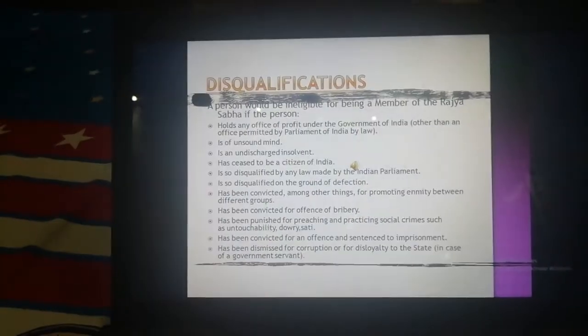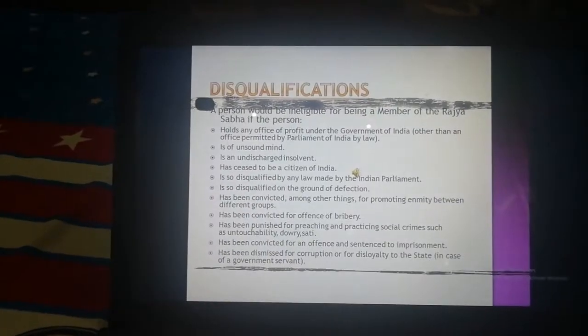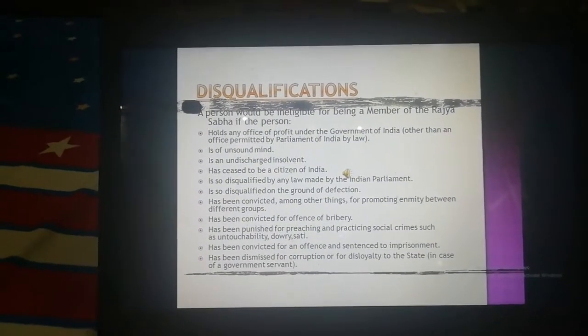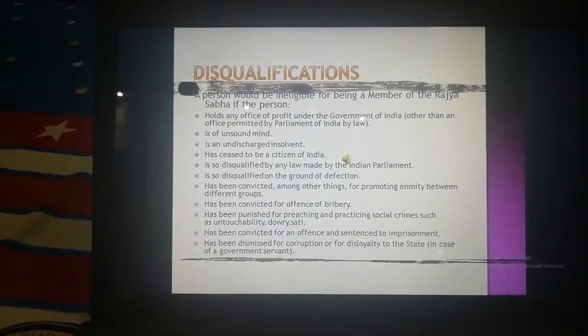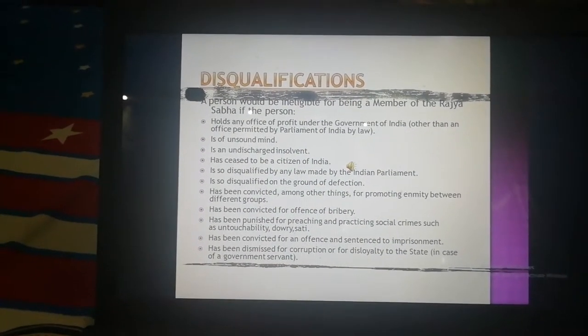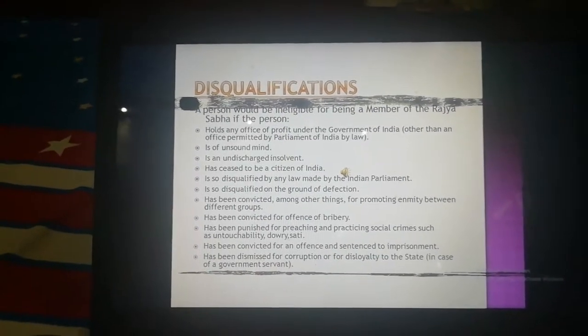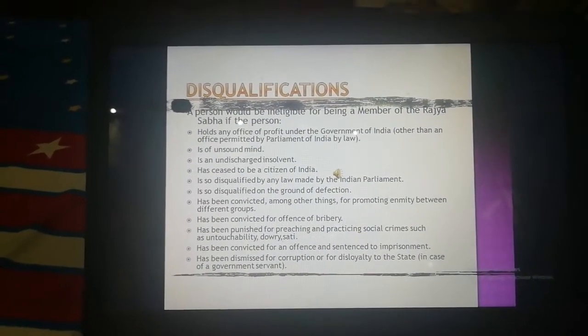Now I will talk about the various powers and the functions of the members of Parliament. There are various types of powers like legislative powers, executive powers, financial powers, constituent powers, judicial power, and electoral power. These are the types of powers and the functions that are performed by the member of Parliament. So first there is the legislative powers.